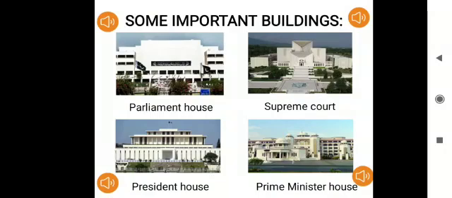The President House of Pakistan is also in Islamabad, as it is the capital of our country. President House is a place where the President stays or lives until a new president has been elected.